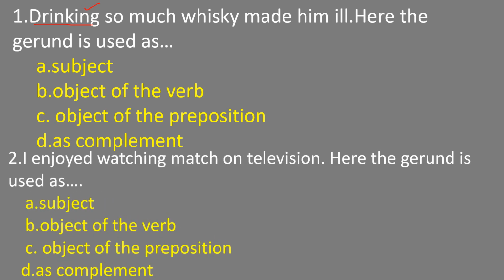I enjoyed watching match on television. Here the gerund is watching. What did I enjoy? I enjoyed watching match on television. So watching is the object of the verb or the object of the preposition. It is object of the verb enjoyed. So the second option is correct.